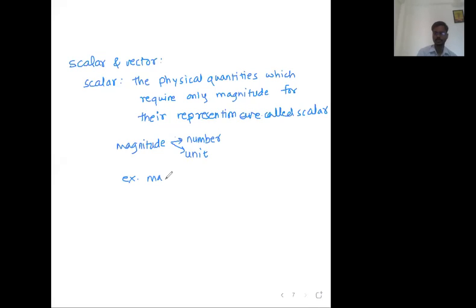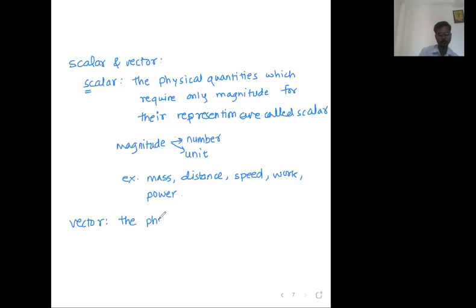Mass 5 kg, direction not required. Mass, then distance, then speed, work, power, all of these are examples of scalars. Okay, now write down vectors. Just keep on writing, this we already know.